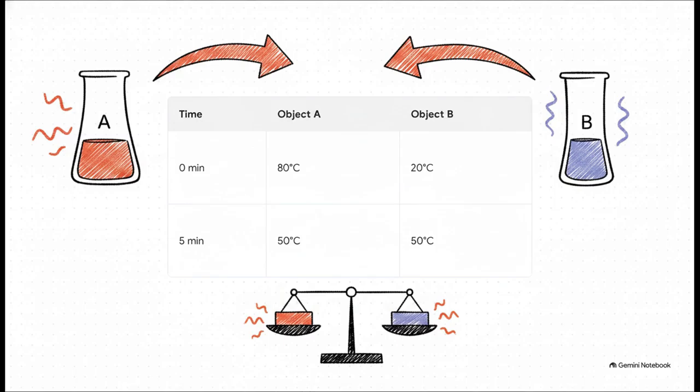It's basically a race to the middle. Minute by minute, object A's temperature drops and object B's rises. But here is the really cool part. Notice the conservation happening here. The energy didn't just vanish into thin air from object A, it transferred directly into object B. By minute 5, they've both converged at exactly 50 degrees Celsius. Object A lost the exact same amount of thermal energy that object B gained. The total energy in the whole system remained perfectly conserved.